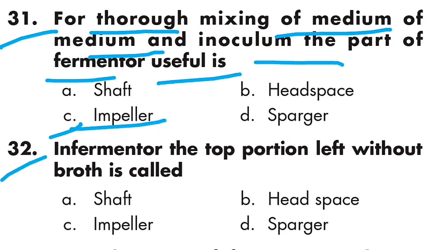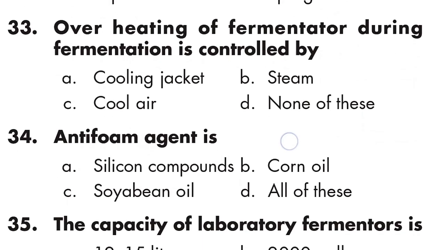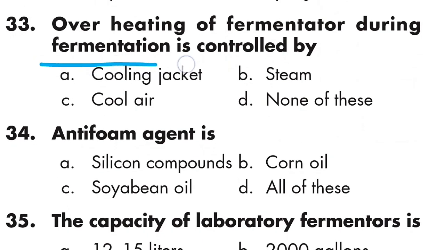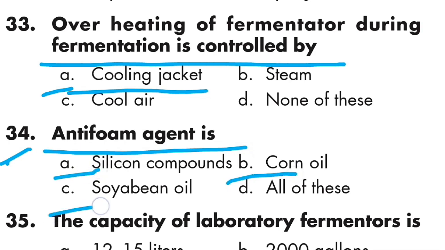Question number 32: in a fermenter, the top portion left without broth is called head space. Option B is right. Question number 33: overheating of the fermenter during fermentation is controlled by a cooling jacket. Option A is right. Question number 34: antifoam agents are silicon compounds, corn oil, and soybean oil. Option D is right, all of these.